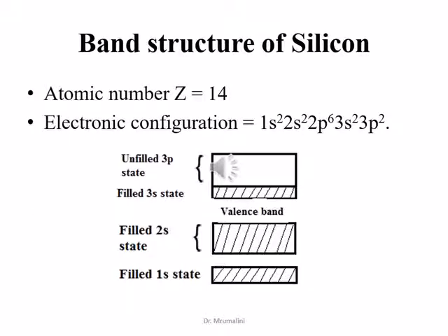Band structure of silicon. Atomic number is 14. Electronic configuration 1s2, 2s2, 2p6, 3s2, 3p2. That is, 1s, 2s, 2p and 3s shells are completely filled. For silicon, the energy gap is only 1 electron volt.